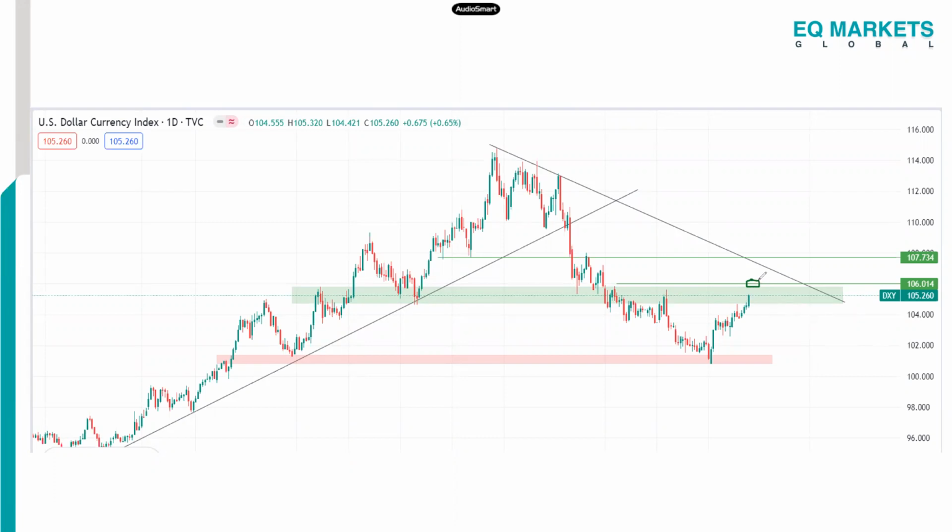We're expecting it to push back up to 106.014, and that's looking like a little weak resistance. Well above that level, we might most likely see the dollar come into 107.734. But whichever is the case, this week we're expecting a stronger dollar to play out, either to 106.014 or 107.734.